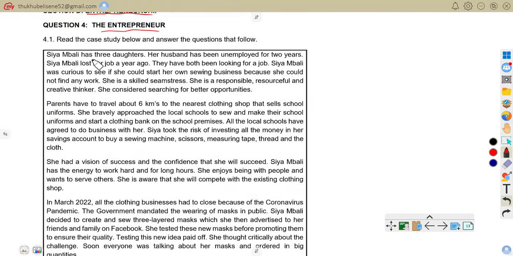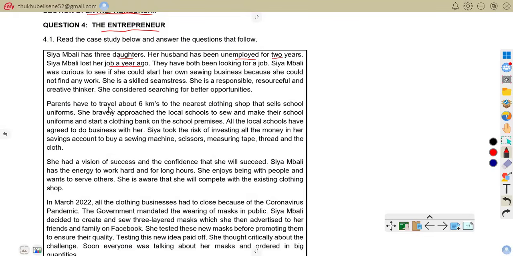It reads as follows. Siambali has three daughters. Her husband has been unemployed for 2 years. Siambali lost her job a year ago. They have both been looking for a job. Siambali was curious to see if she could start her own sewing business because she could not find any work. She is a skilled seamstress. She is responsible, resourceful, ready to think. She considered searching for a better opportunity.